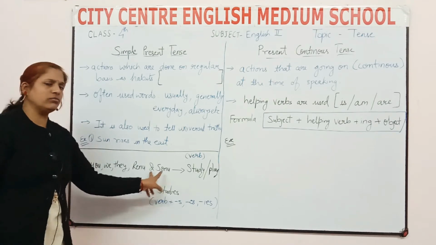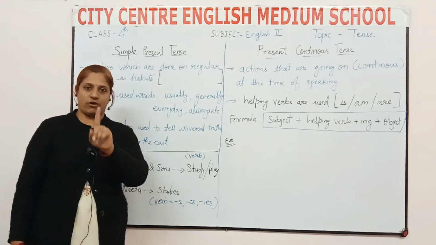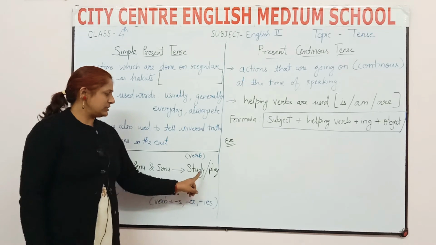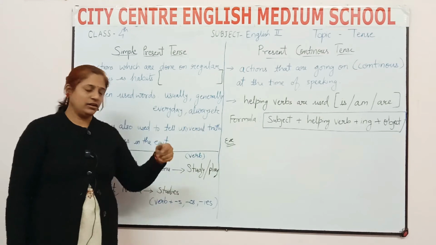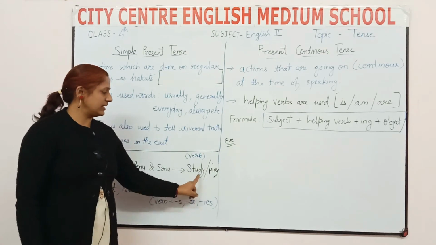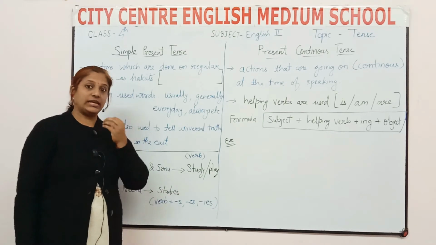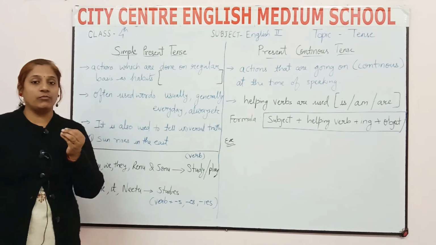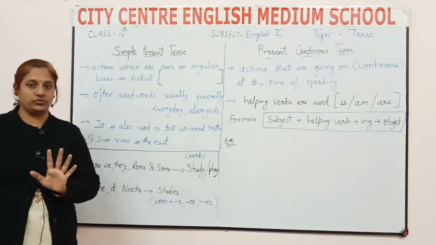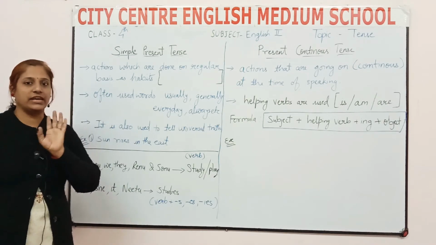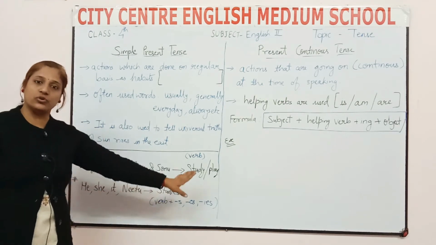Means if two names are given in your sentence, at that time you will use verb first form, like study. Studied is the second form, right? So we will use first form: study, play, write, drink, eat. What is the second form and third form of eat? Eat, ate, eaten. So ate and eaten we will not use, only eat. First form we can use in simple present tense with I, you, we, they, Renu and Sonu.